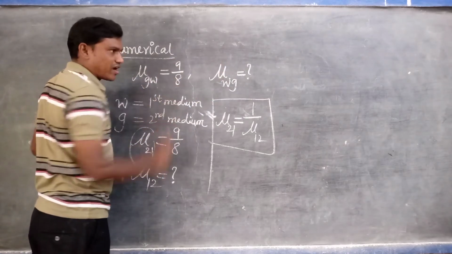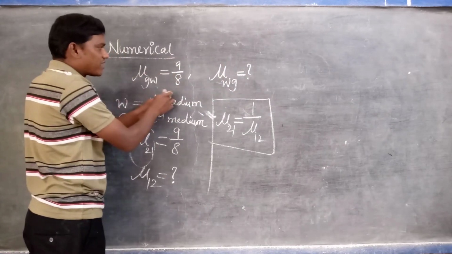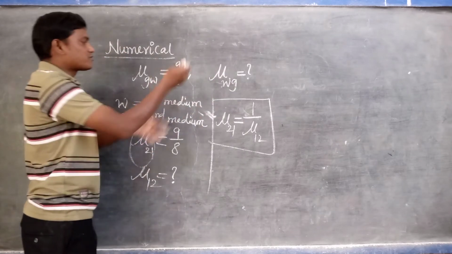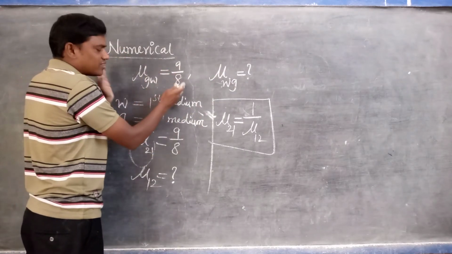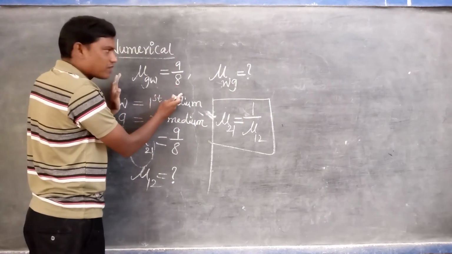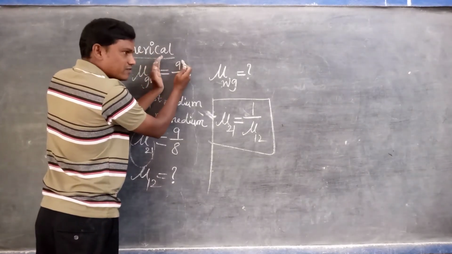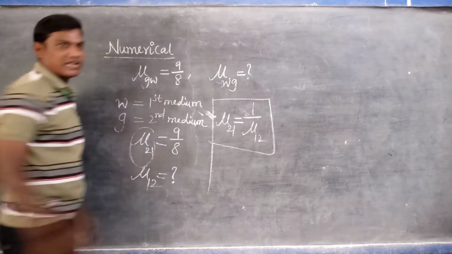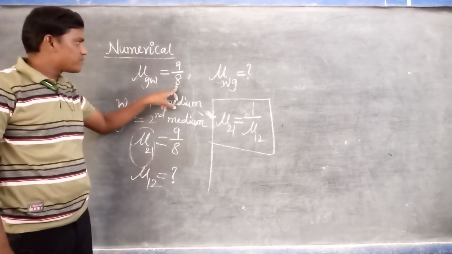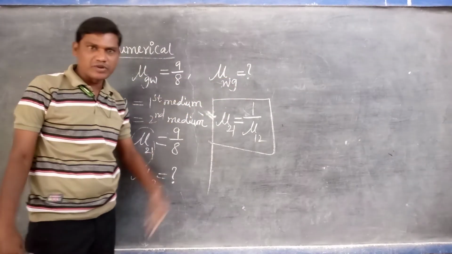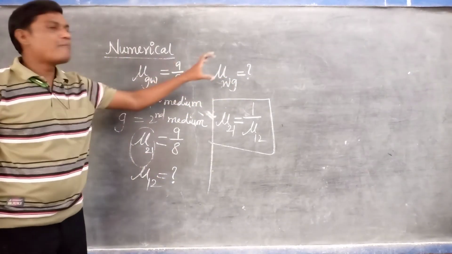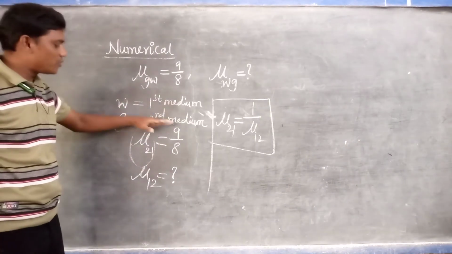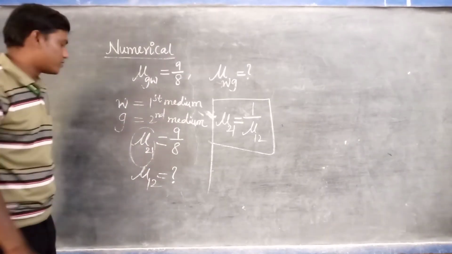Water glass you can find, or if water glass is 9/8, you can find glass water. In this type of numericals, whatever the initial value given, the reciprocal is the other one. Simply, 9/8 becomes 8/9, but you can prove it mathematically, and for that purpose I am explaining in this mode.